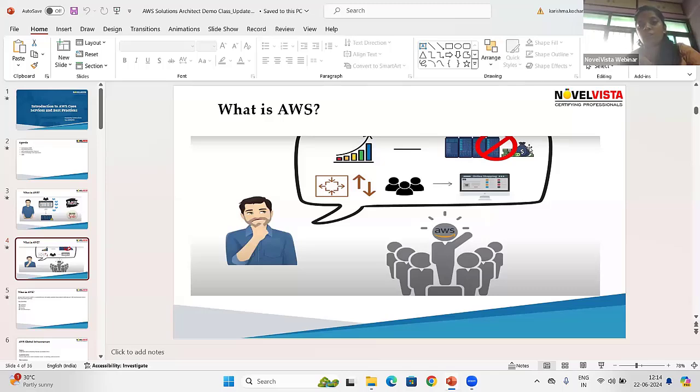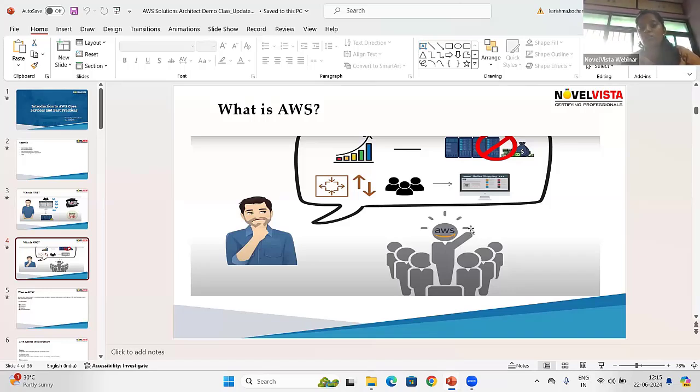AWS provides its own data centers where we can keep and maintain our application, easily increase the number of servers to maintain it, and easily decrease them when the number of customers or traffic is less.